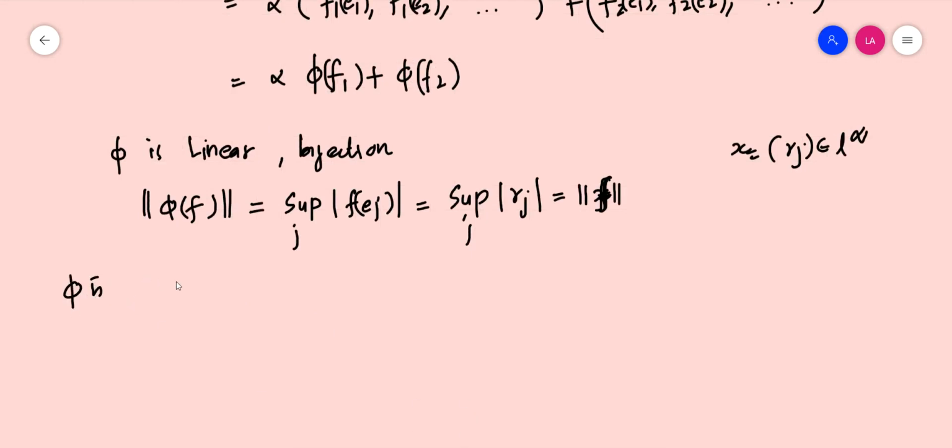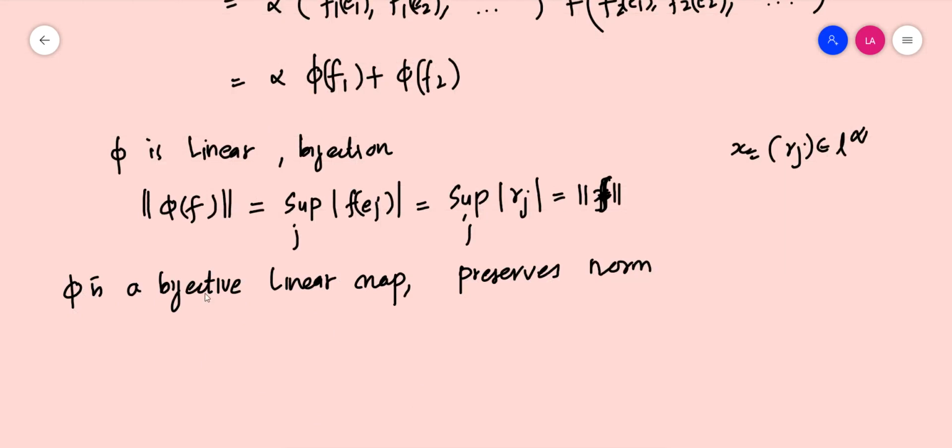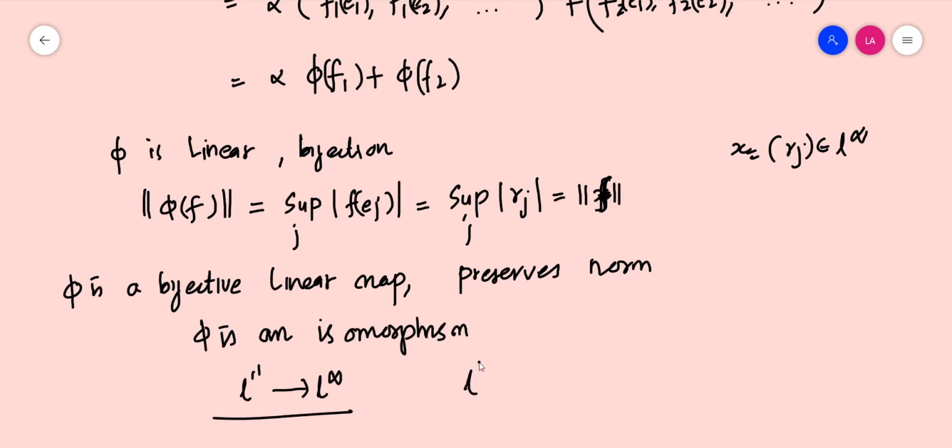So phi is a bijective linear map which preserves norm. So from that it is clear that phi is an isomorphism. Since phi is from L1 dash to L infinity, we can clearly say that L1 dash is isomorphic to L infinity. So the dual of L1 is L infinity.